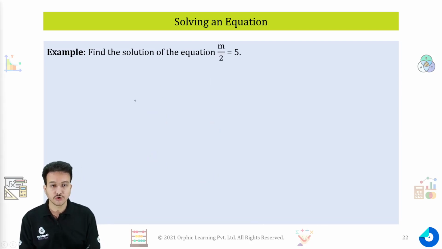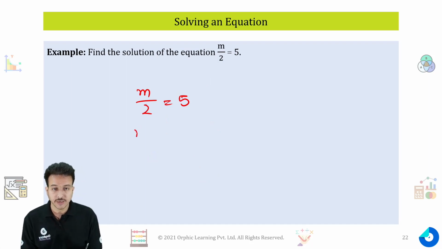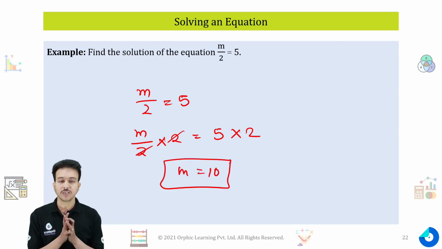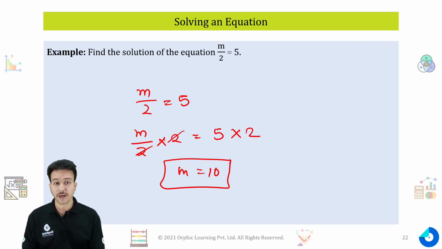Again using the third rule, that is, if we multiply by the same number on both sides, we will get the same equation. So for m by 2, I am multiplying by 2 here, so I have to do the same on the right-hand side. This 2 will be cancelled out, and I'll get my value of m as 10. m is equal to 10 is the solution of this equation. So by using the rules of solving an equation, we can easily solve any equation.